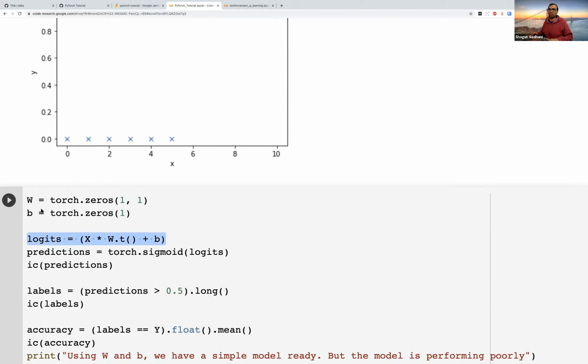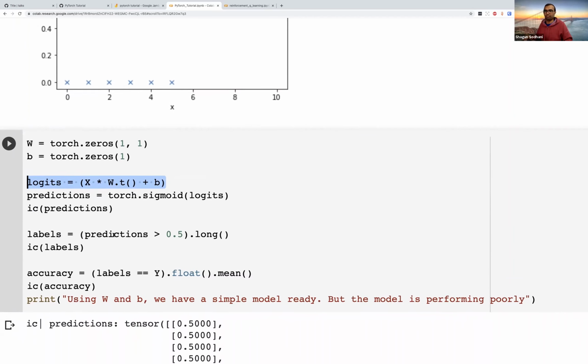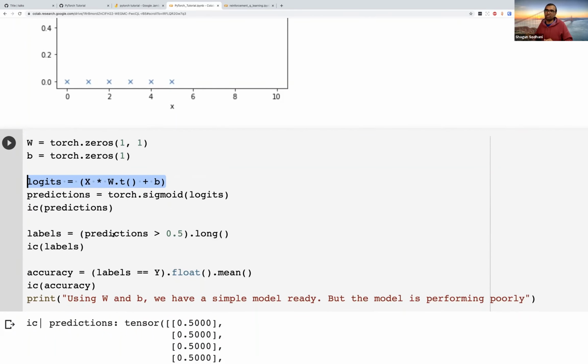And if I somehow had the right values of W, then I would be able to get the predictions right away. So the task here is, I don't have the right values of W and B. I just initialize them to something. And so how do we learn the values of W and B? If there's any difference in the notation that you have seen in the class versus the notation you are seeing here, please speak up. Just want to make sure there is no confusion in the two notations.